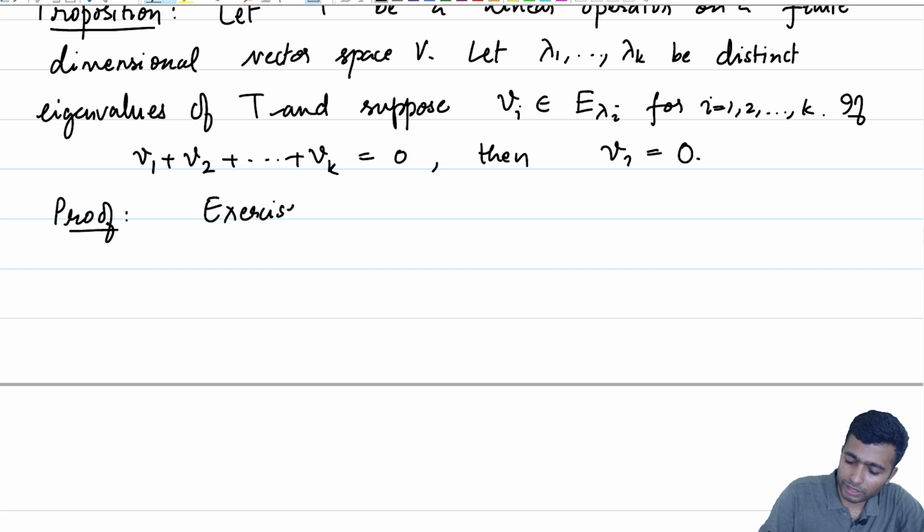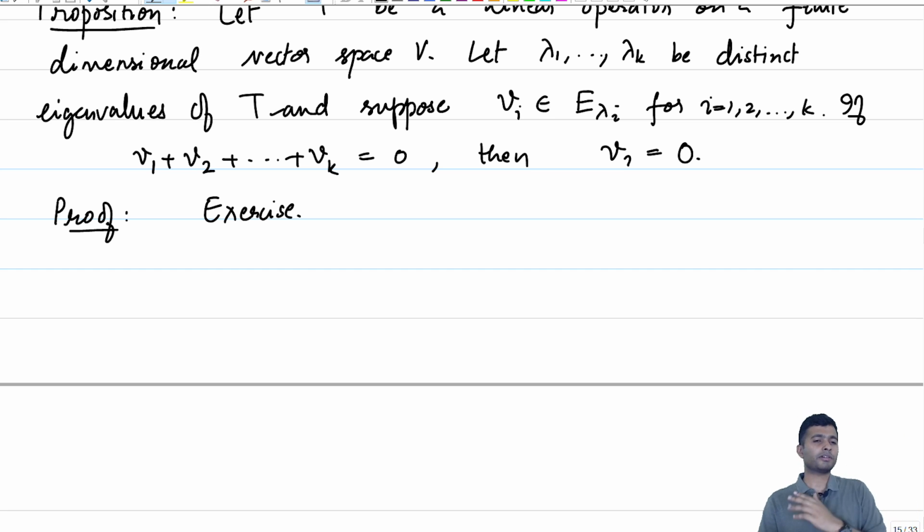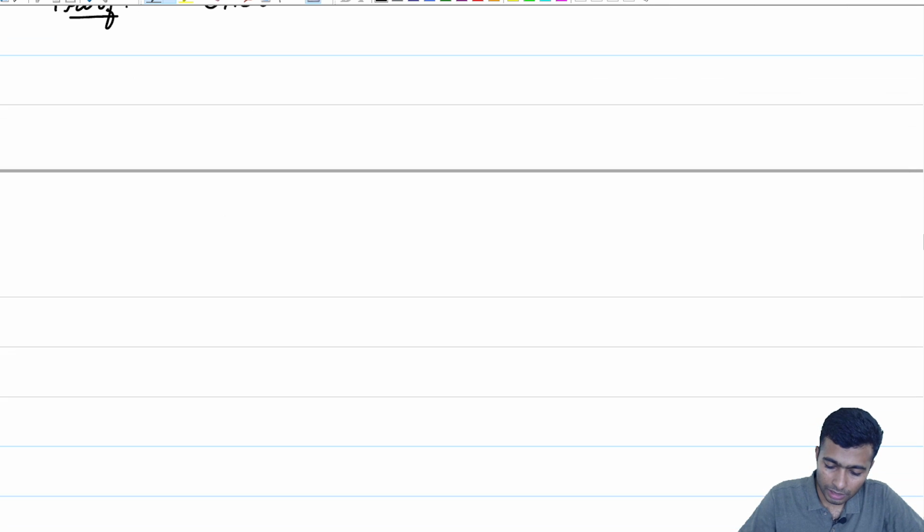We have already noted that if lambda_1, lambda_2 up to lambda_k are distinct eigenvalues, and V_1, V_2 up to V_k are corresponding eigenvectors, then they are linearly independent. You should use that to conclude that this forces each V_i to be equal to the 0 vector. I will leave that as an exercise for you, and let me now make the next theorem.